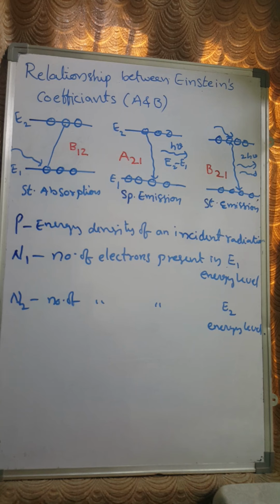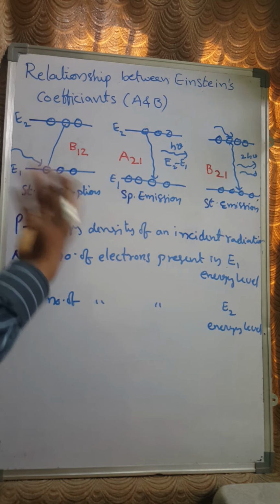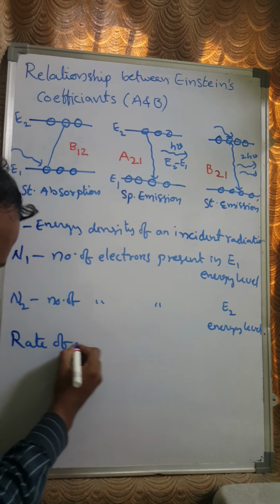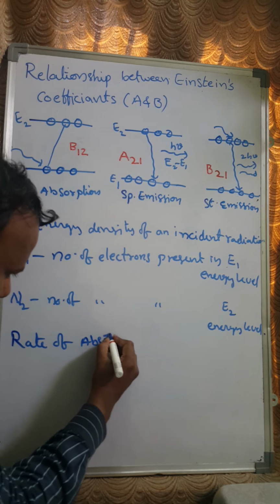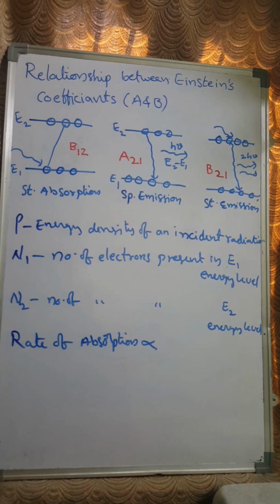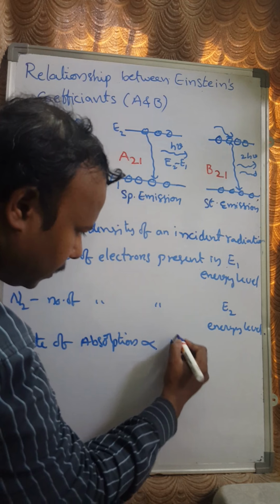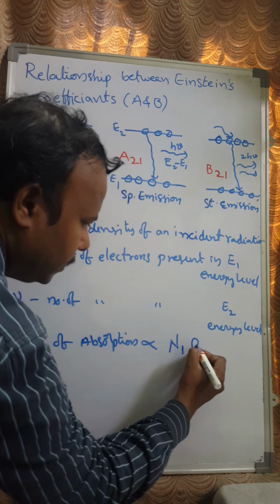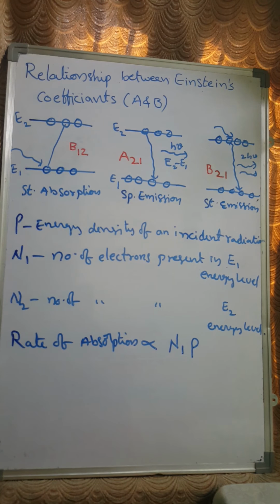The rate of absorption is proportional to the number of electrons present in the ground state, E1, and the incident radiation rho, right?